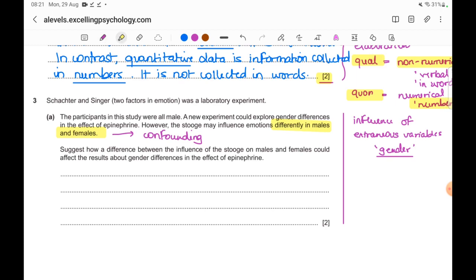Let's read further. Suggest how a difference between the influence of the stooge on males and females could affect the results about gender differences in the effect of epinephrine. Simply, how gender could act as a confound. That is what you have to suggest. This command term, suggest, clearly indicates that you're not being asked a simple definition, like in the past two questions. You're being asked to go beyond that and apply your personal reasoning. There are multiple answers possible to this question depending on how you reason it out.